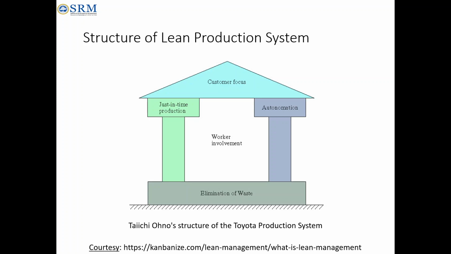So this is the general structure combining all the principles which we discussed. First is customer focus. The customer focus will be supported by two concepts: one is just in time, another one is automation. But the worker environment is very, very important. This comes under the just in time concept. Elimination of waste is the main thing. We have seen lots of waste, or things we are able to eliminate. So waste elimination is the main thing for your lean production system.